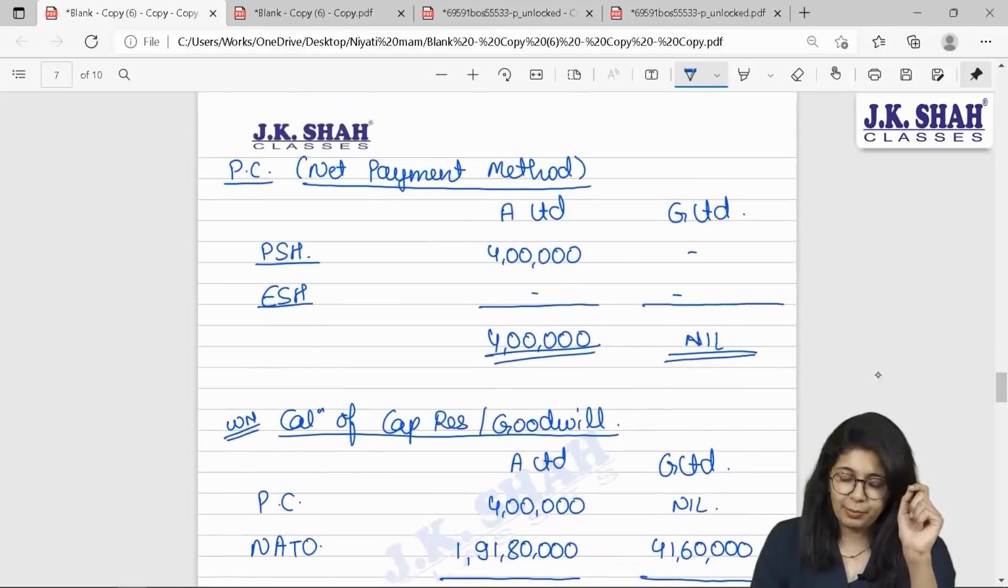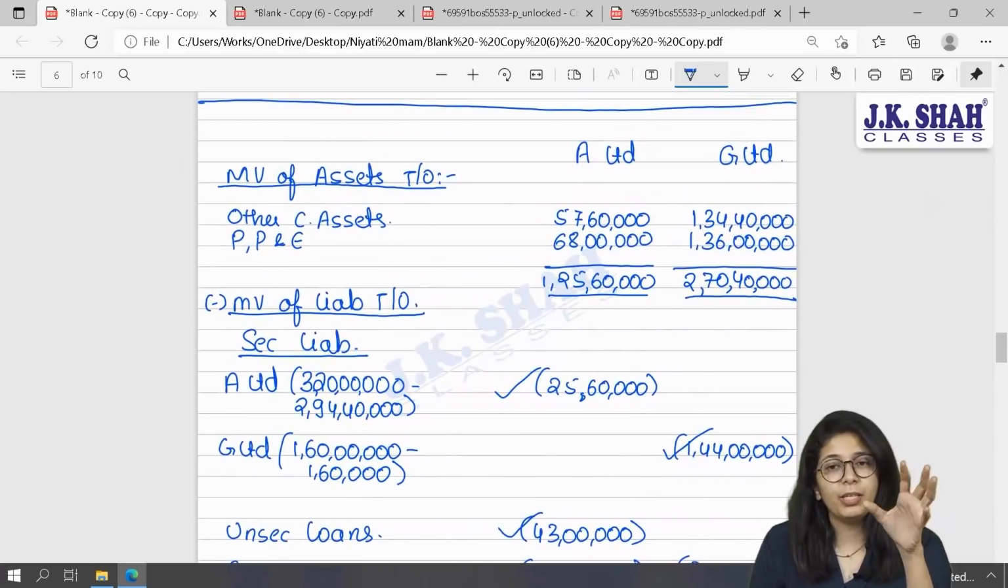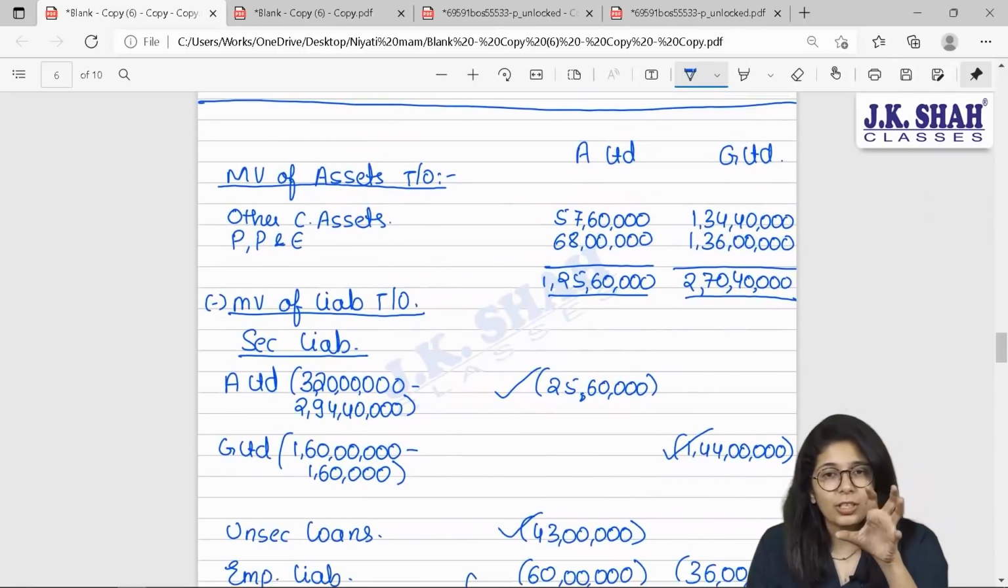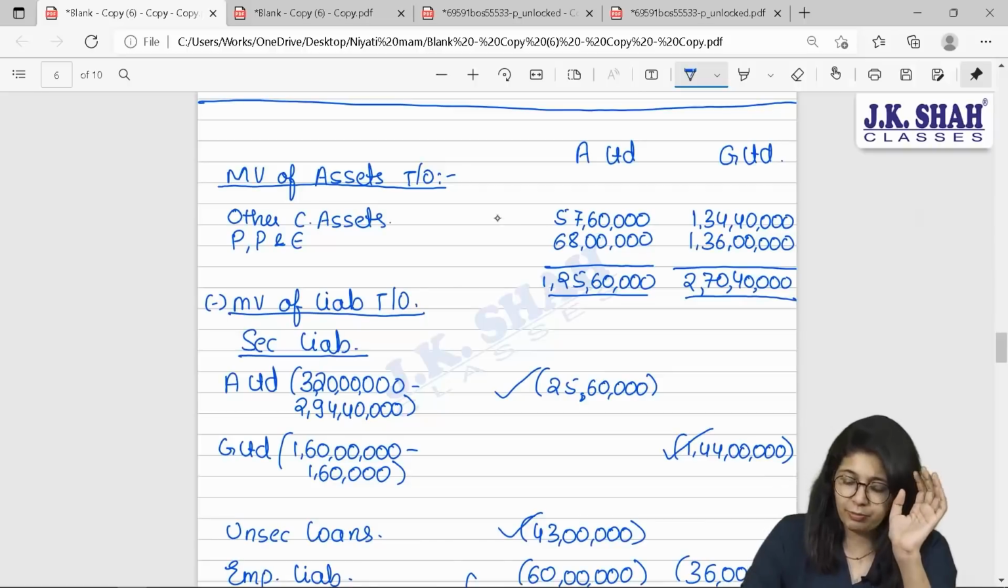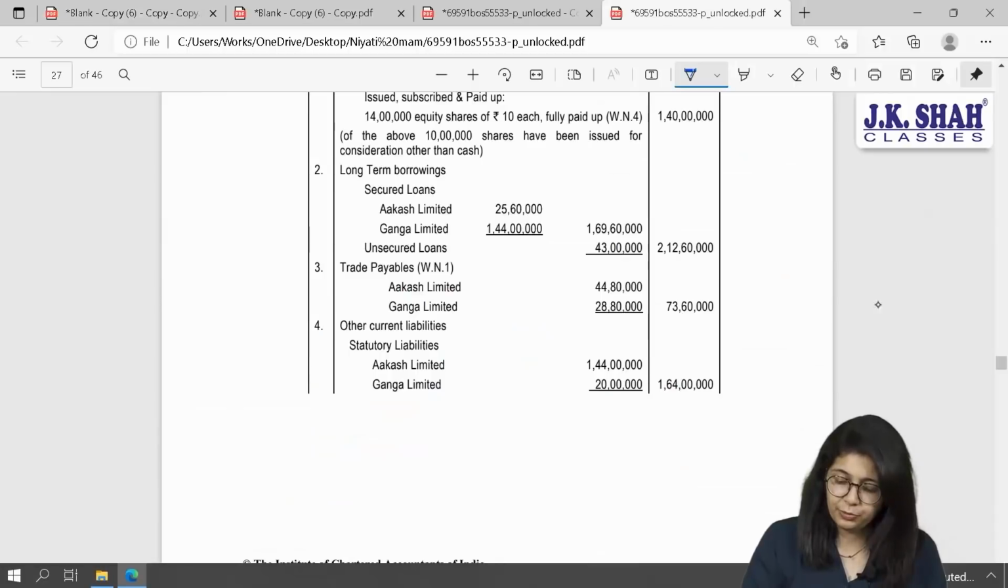Which all assets and liabilities are taken over? Here is the list. So, beta, taken over meaning purchased. Akash Ganga have purchased assets and liabilities at this value. This will form part of your balance sheet. Let us check each and every item one by one. What will be your total other current assets? 57,60,000 plus 1 crore 34,40,000. This will give you 192.